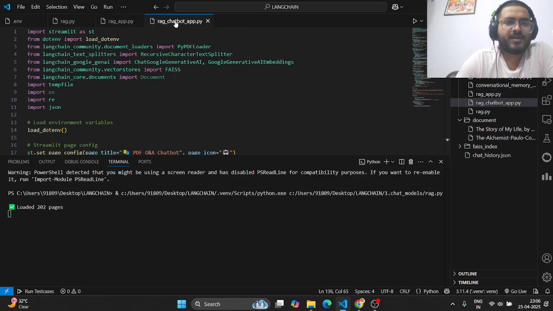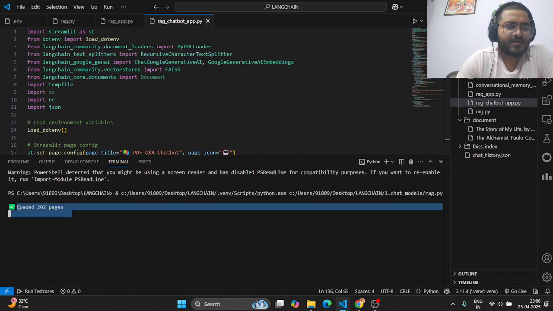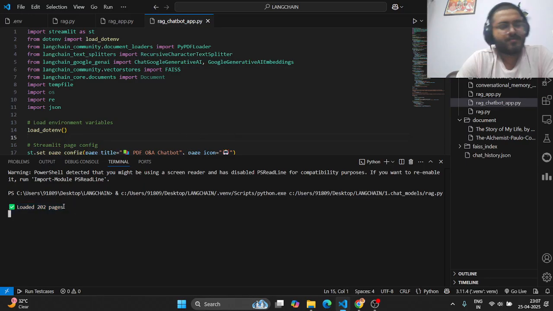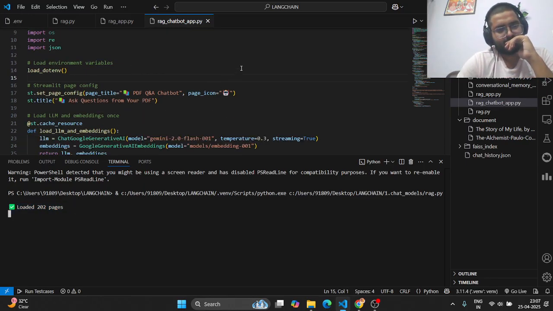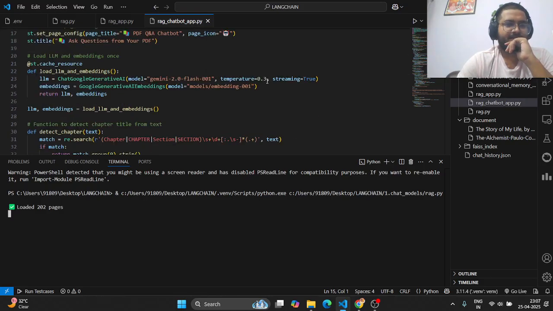And the third one we made, we merged our RAG project with the AI chatbot. So basically this was the best one. When we ask a question, the AI tries to answer using the PDF, and if it can't find the answer in the PDF, then it will give an answer from its general knowledge. Here the PDF is already read.